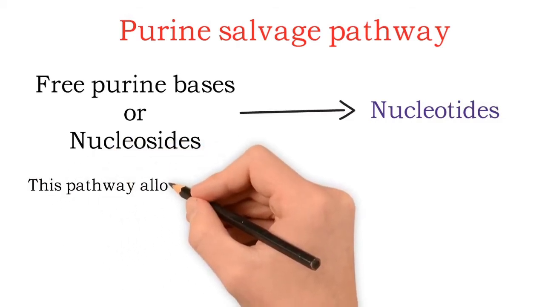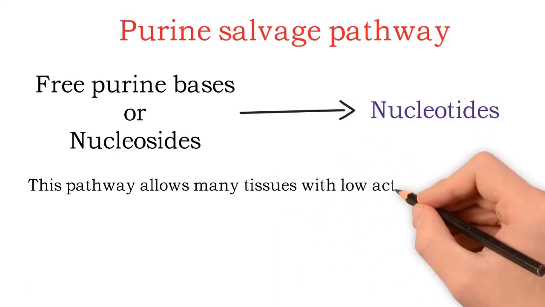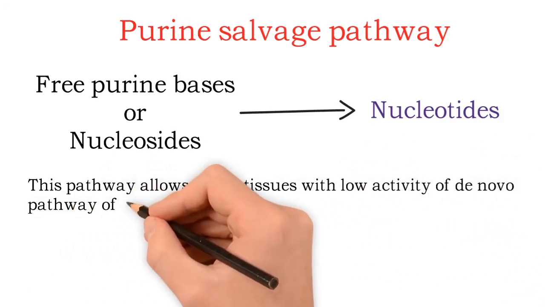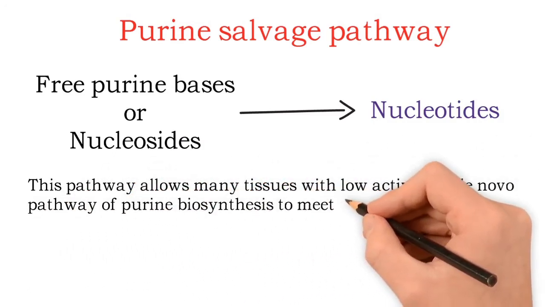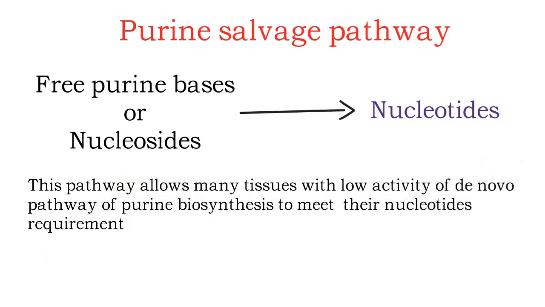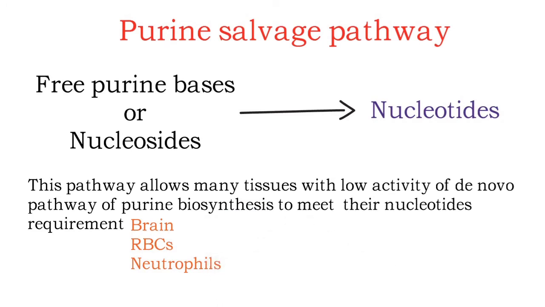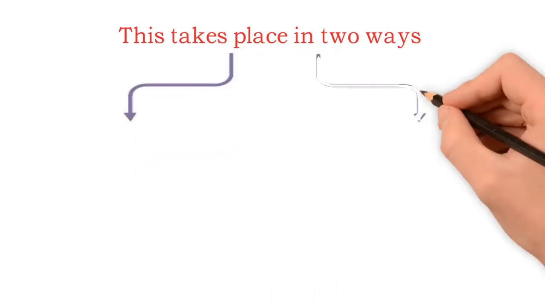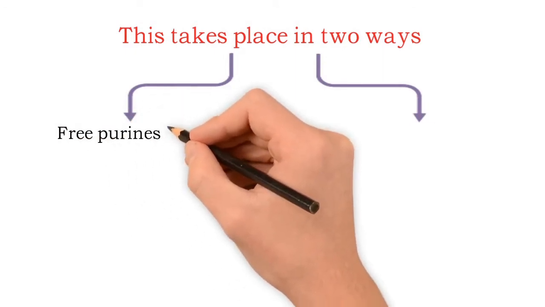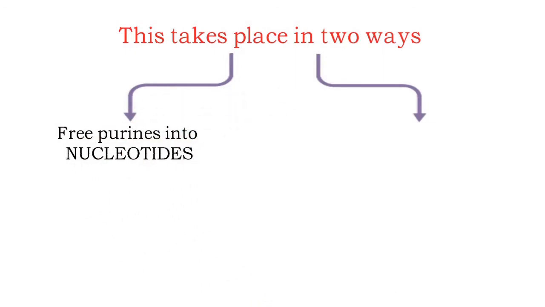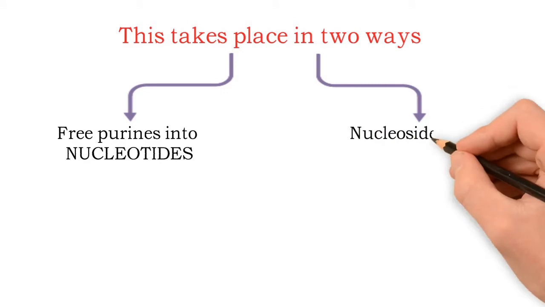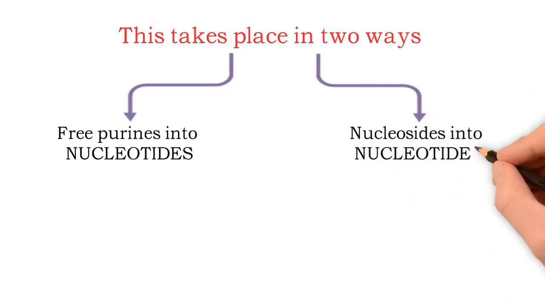This pathway allows many tissues with low activity of the de novo pathway of purine biosynthesis to meet their nucleotide requirement, like brain, RBCs and neutrophils. This takes place in two ways: free purine into nucleotides and nucleosides into nucleotides.